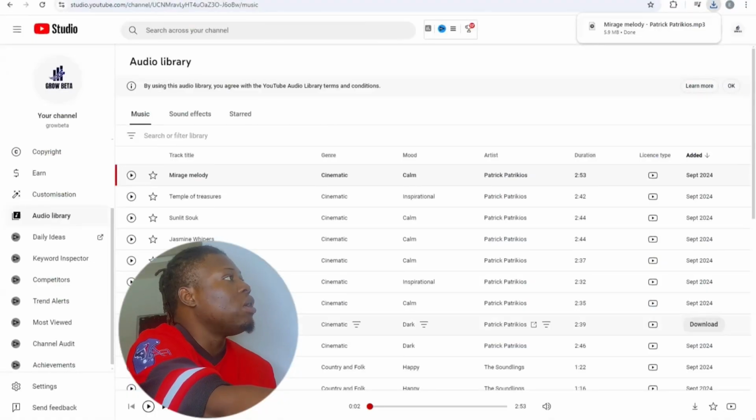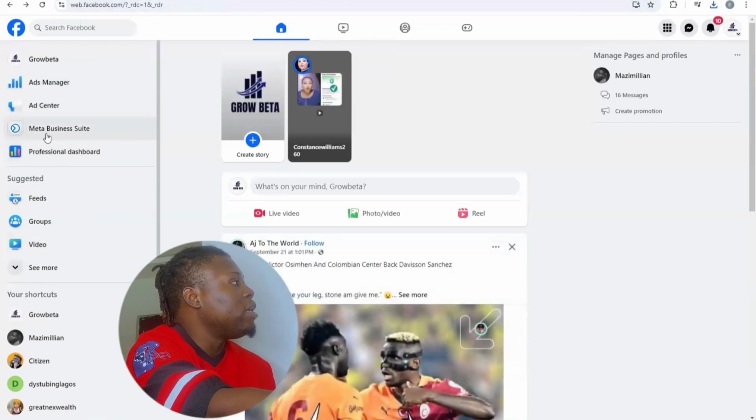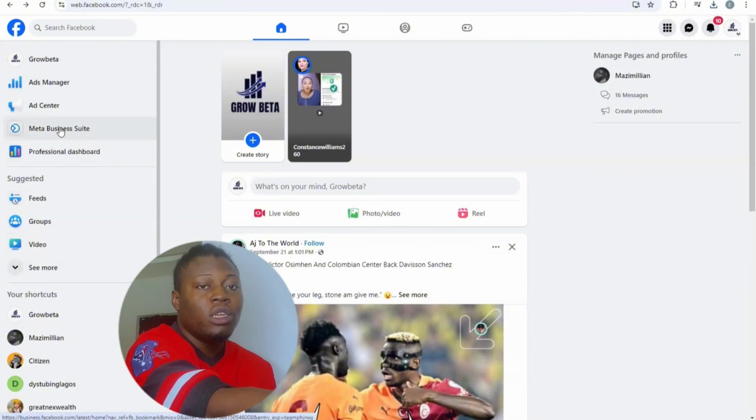So what you need to do is actually come to Facebook. When you come to Facebook, you can look right here. If you look right here, you can see Meta Business Suite, right? So all you need to do is click on the Meta Business Suite. This is actually an entire business area and content area. This is for content. Meta Business Suite for content.